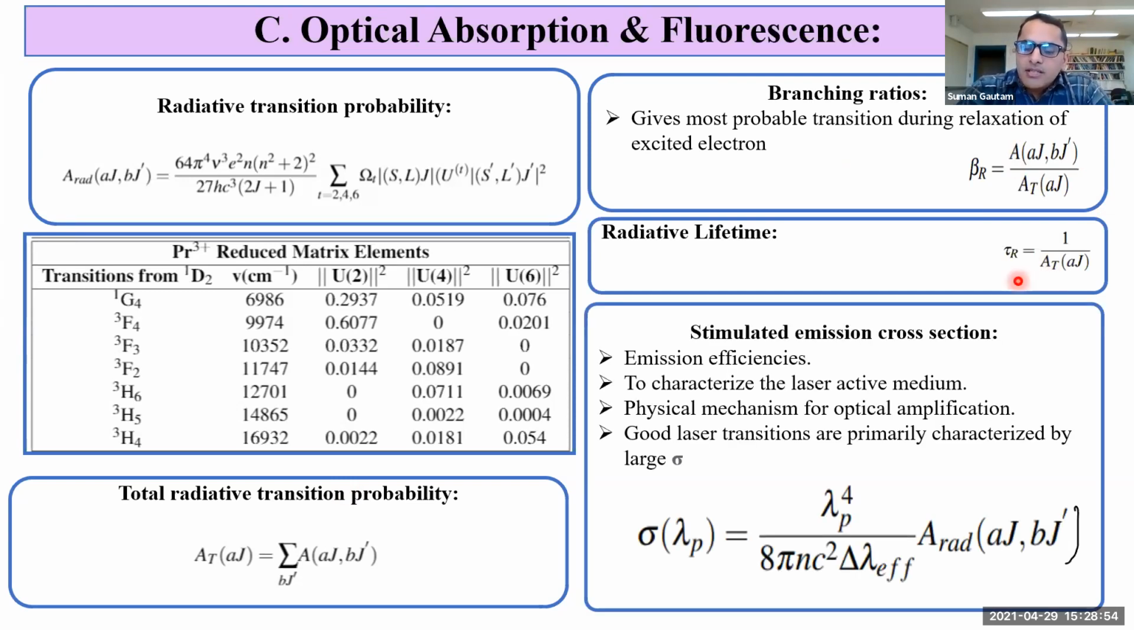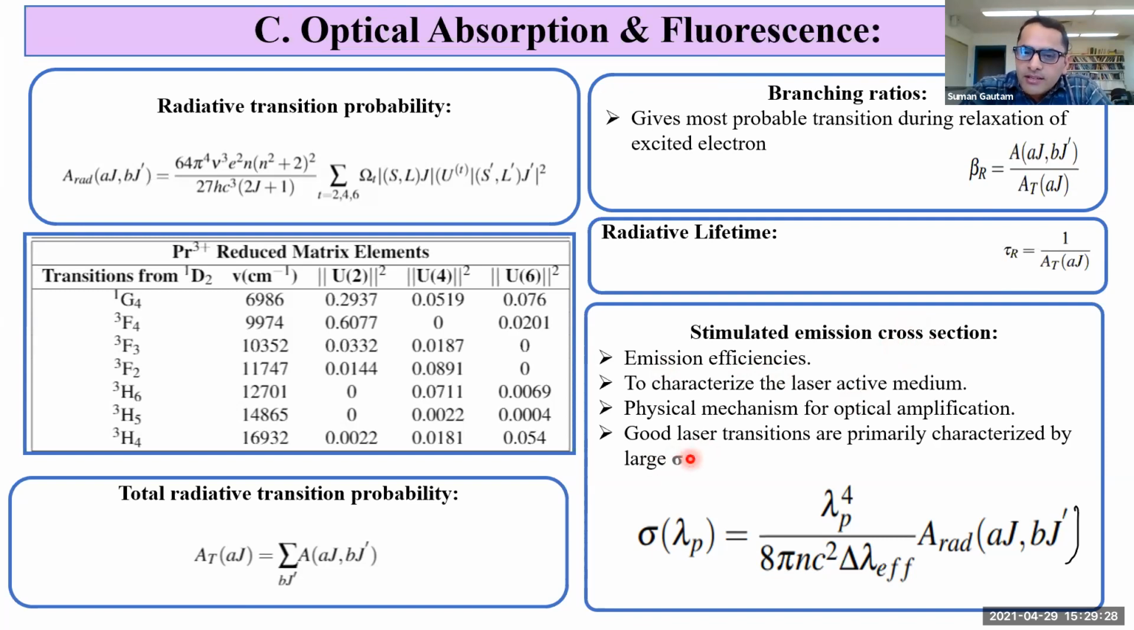Now next is stimulated emission cross-section. You may wonder about the word cross-section, that it may represent some geometrical shape, size, or figure. Actually, the meaning of cross-section here is efficiency. So stimulated emission cross-section gives emission efficiencies. It is used to characterize the laser active medium. The physical mechanism for stimulated emission cross-section is optical amplification. So if we get a large value of stimulated emission cross-section, it characterizes a good laser transition.